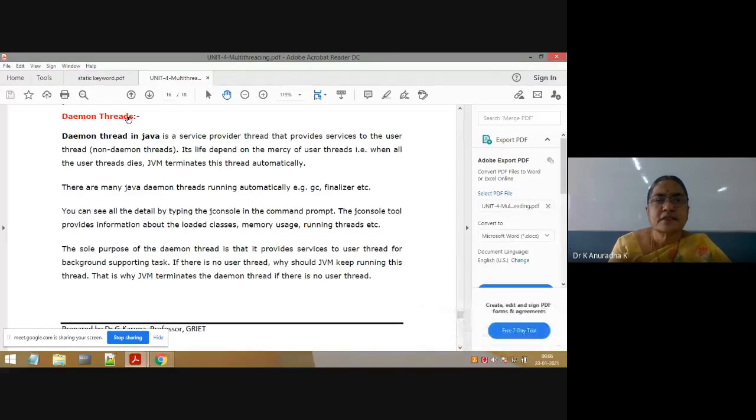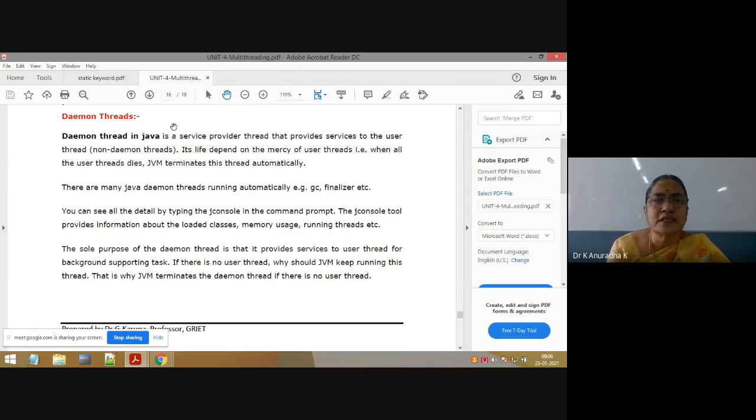Now, daemon threads. Threads are of two types: user-defined threads and daemon threads. Daemon threads are the predefined threads which are always running in the background. User-defined threads we write on our own. We can write any number of user-defined threads by taking any class which extends the Thread class or implements the Runnable interface. By using this concept, we can write our user-defined threads. Already we have done so many programs on multi-threading.